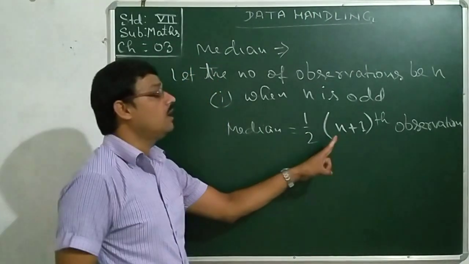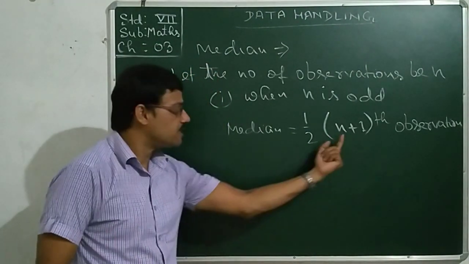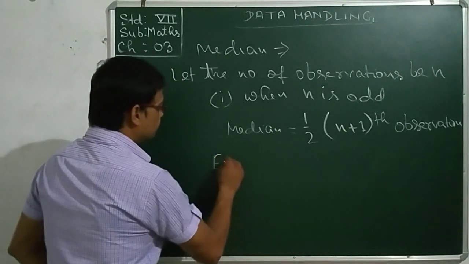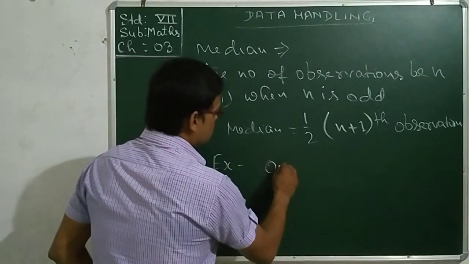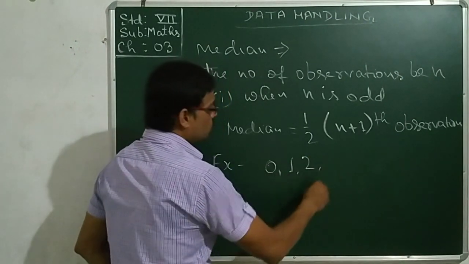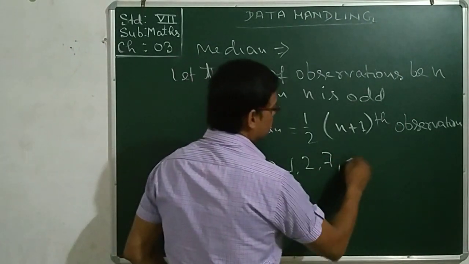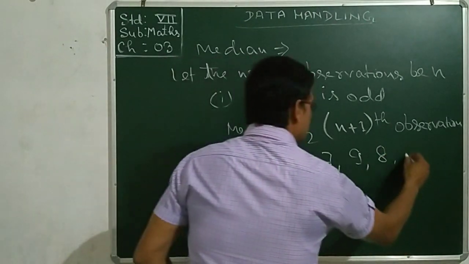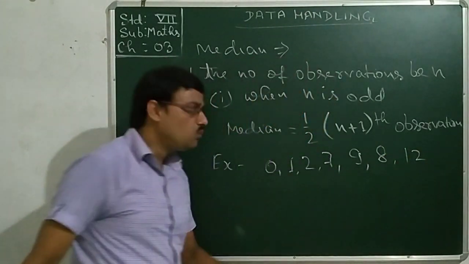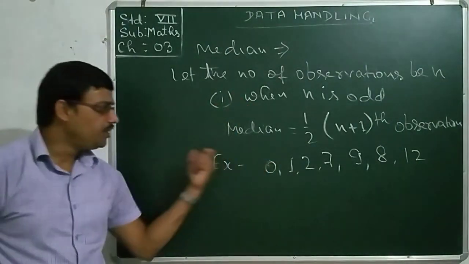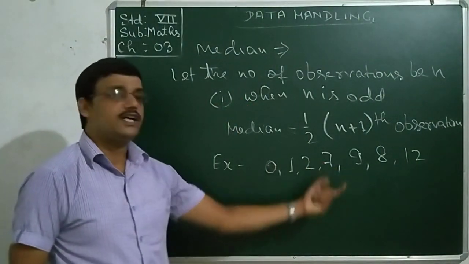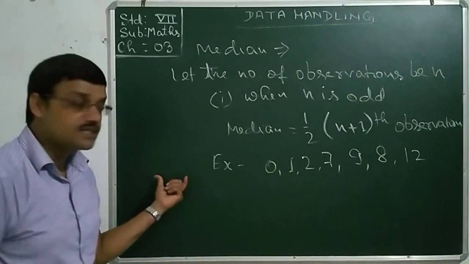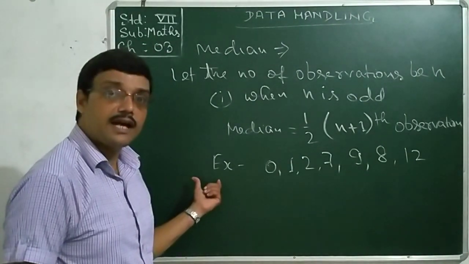If you are having seven numbers, for example 0, 1, 2, 7, 9, 8, 12. Take care. To find out the median, we need to arrange the data in ascending or descending order, which I had explained to you in the previous class, making an array.